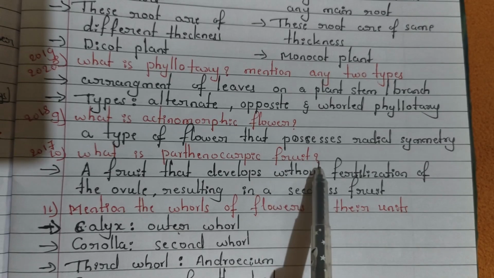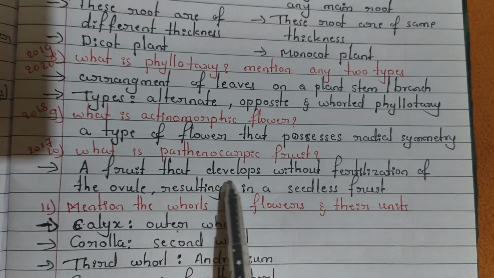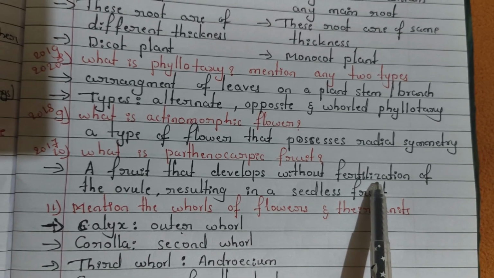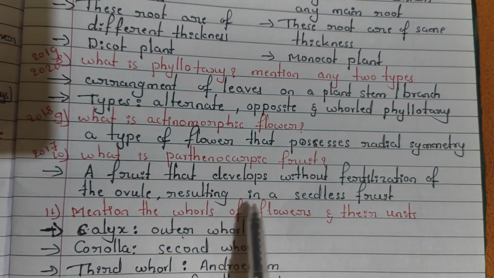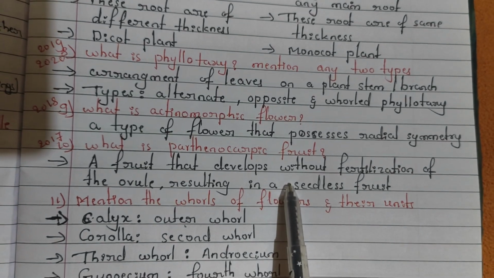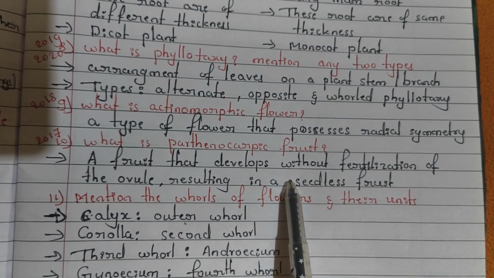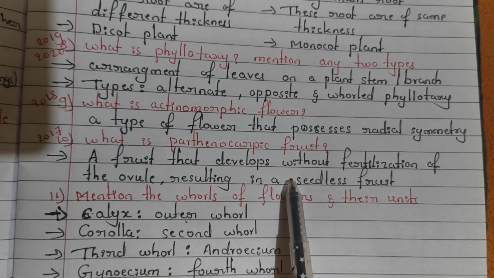And next, what is a parthenocarpic fruit. Parthenocarpic fruit means the fruit that develops without fertilization of an ovule, resulting in a seedless fruit. A best example you take is grapes. The grape is parthenocarpic because it doesn't have any seeds.